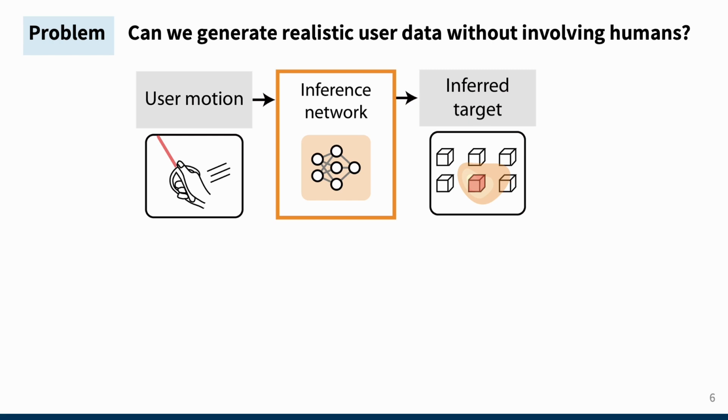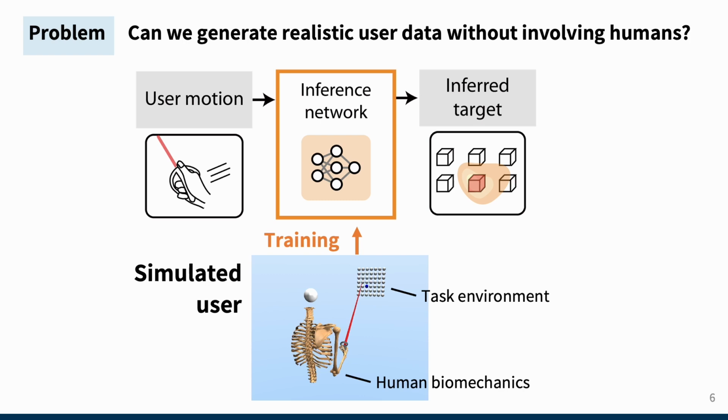This will lead us back to the intriguing question that I raised. How about generating realistic movement data of users without involving actual users? If we had a simulated user capable of generating diverse motion data with human-like biomechanics for every new target configuration or new interactions, it could significantly reduce the cost associated with traditional human data collection.